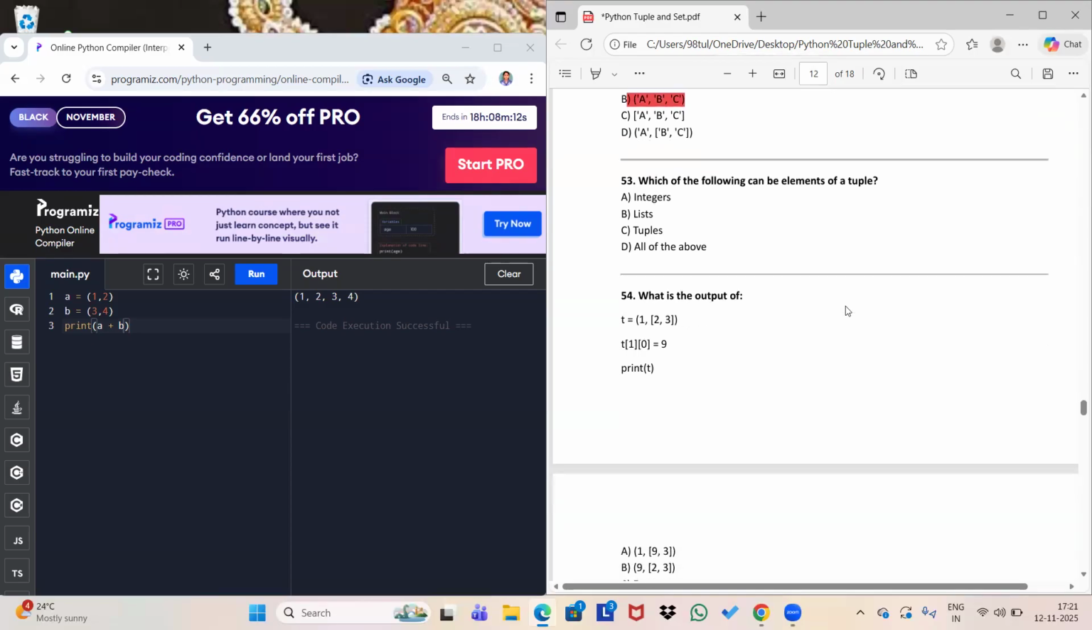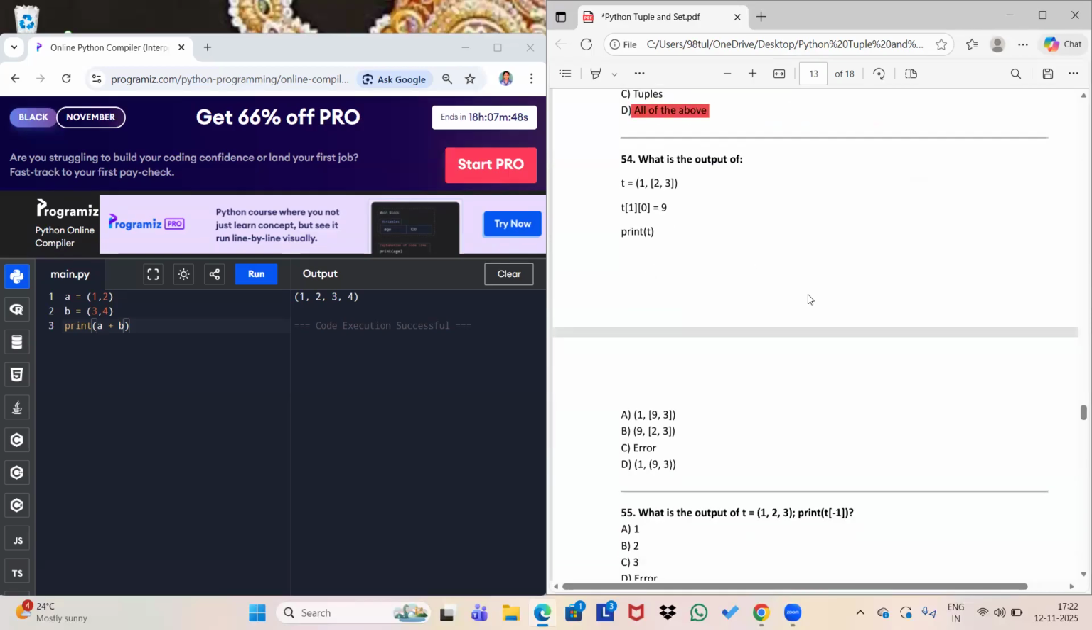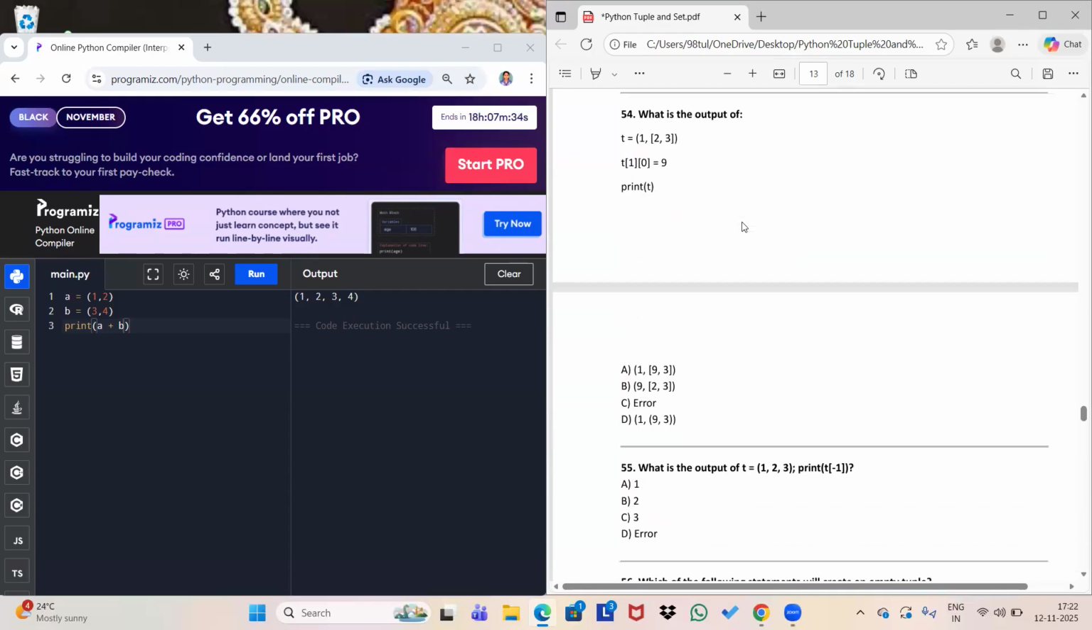Okay, next one. Which of the following can be elements of a tuple? Integers can be an element of a tuple. It's true. A list can be an element of a tuple. Yes, it is also true. Tuples can be elements of a tuple. Yes, it is also true. So here the answer will be all of the above. The 40 questions we have discussed in previous videos are basic and we are just going to repeat. There are many similar questions, so I'm just telling you the answer, and we have already discussed all these points.